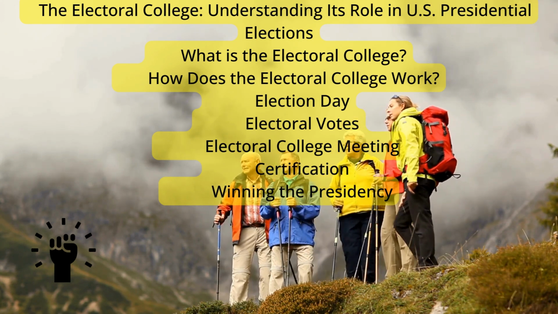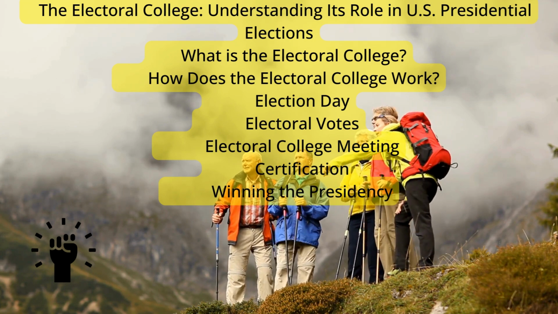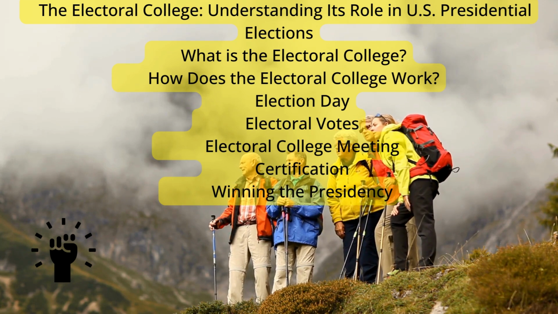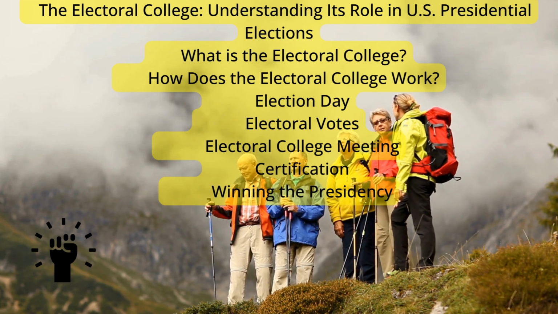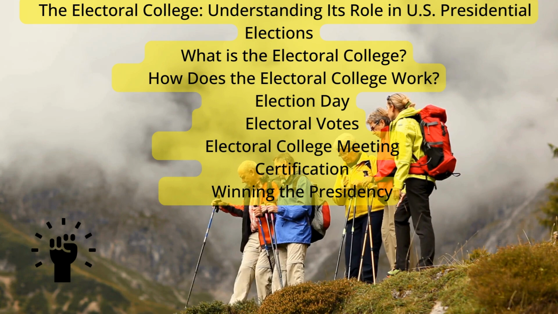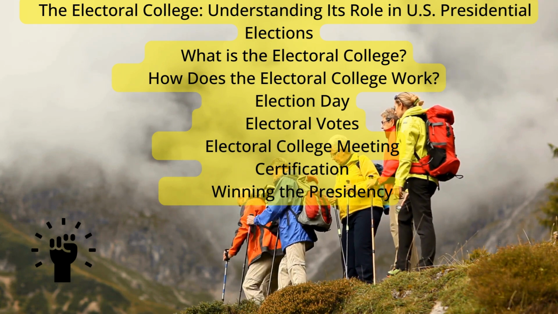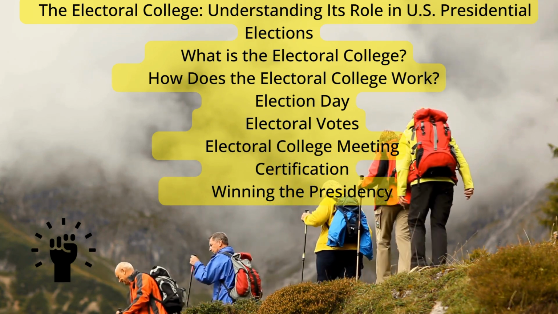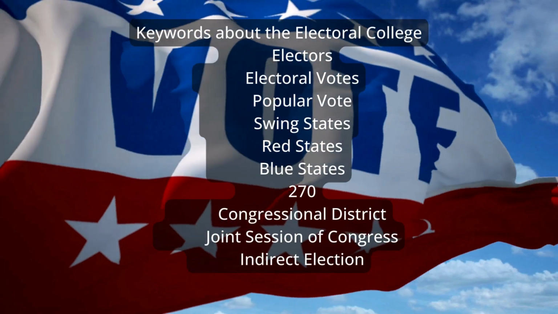Each state is allocated a certain number of electoral votes based on its representation in Congress, the number of senators, always 2 per state, plus the number of representatives, which varies based on population. The District of Columbia is allocated 3 electoral votes, bringing the total to 538. How does the Electoral College work?